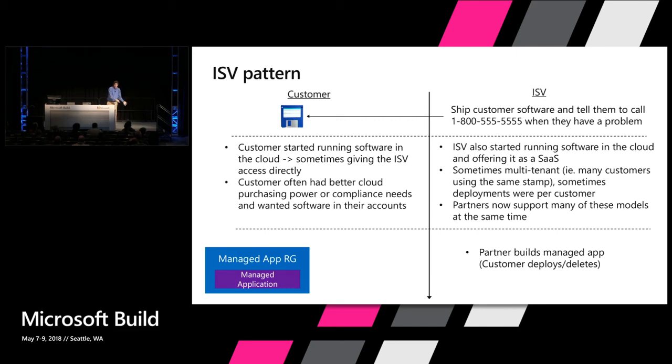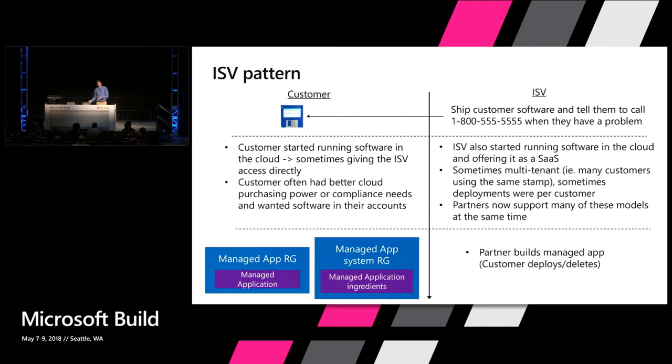But in addition to that, you have another resource group that we call the system resource group, where you have all your ingredients. And that managed application in the first RG that we showed is basically the strongly typed resource for whatever your ISV app is. It could be MarkLogic, it could be DataStax, it could be Cloudera, SharePoint, whatever your managed app is.